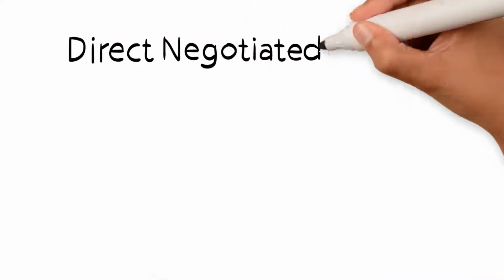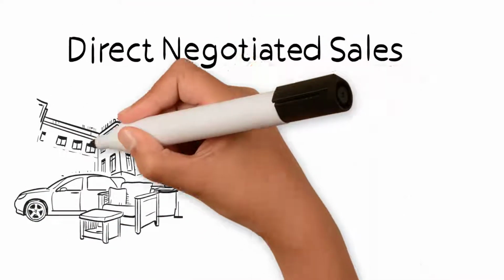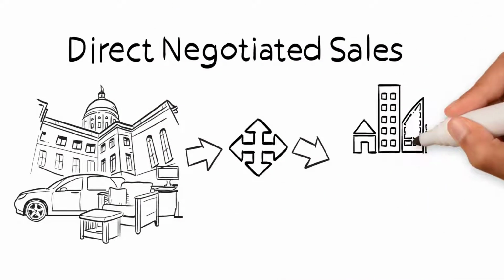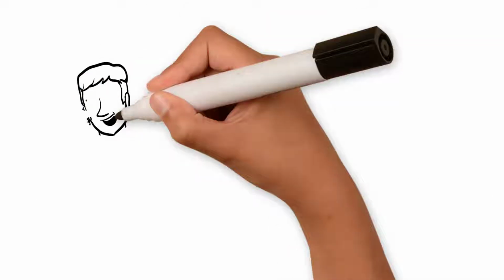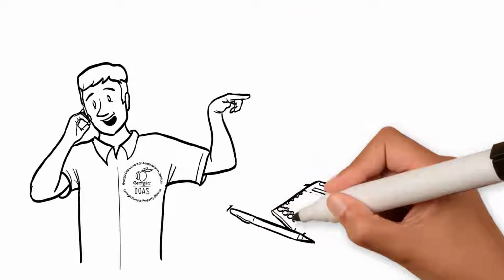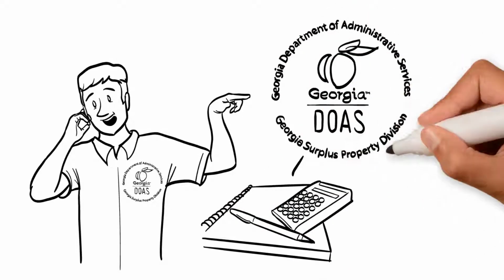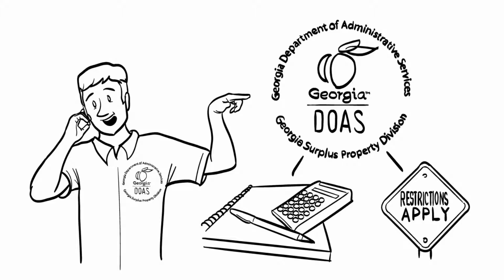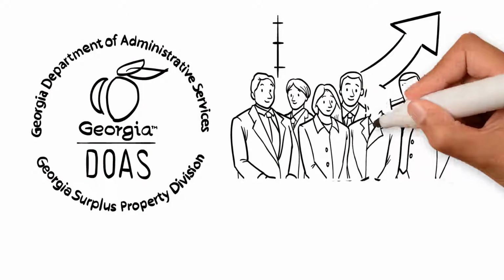Direct negotiated sales move property from a state agency to a local government, such as a county or city, or to an eligible nonprofit organization. Please contact the Surplus Property Division if you need to know if an organization is eligible. There is always a service charge for any property received, and restrictions apply. DOAS surplus staff will determine the service charge so the pricing is consistent.